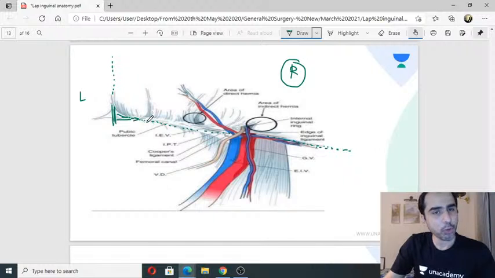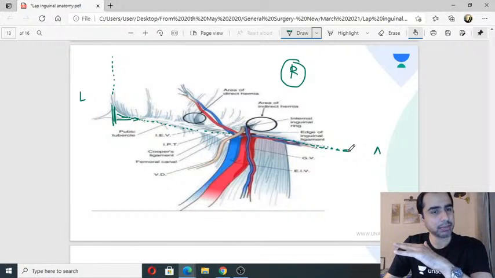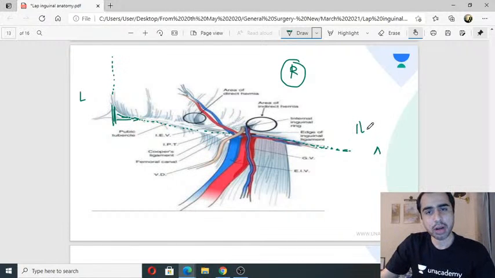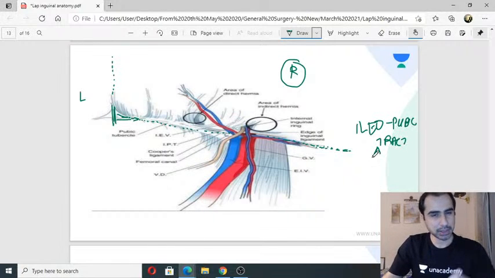Again, it is going from pubic tubercle, here will be the ASIS. What is it called when I am seeing it laparoscopically? It's called the iliopubic tract. Okay, it's called the iliopubic tract. That is all you need to understand. So this is the pubic symphysis, pubic tubercle, iliopubic tract.